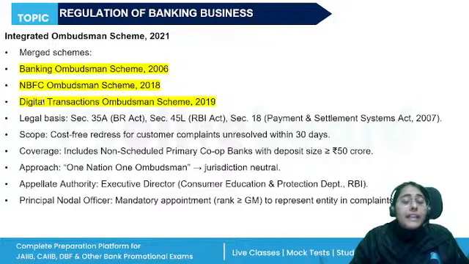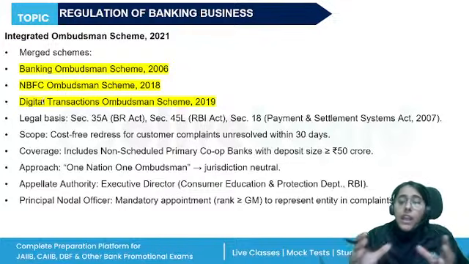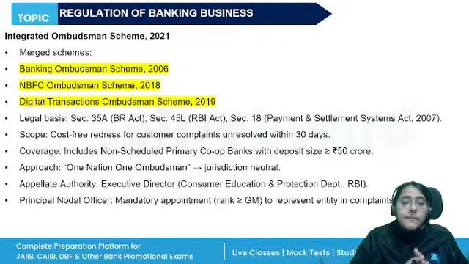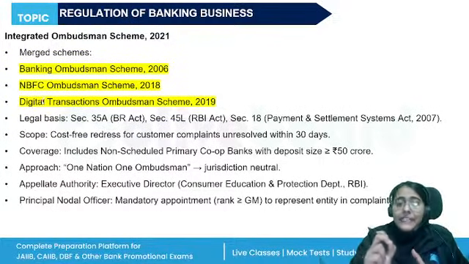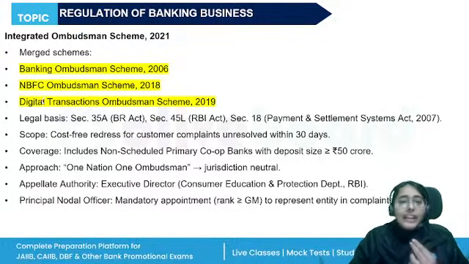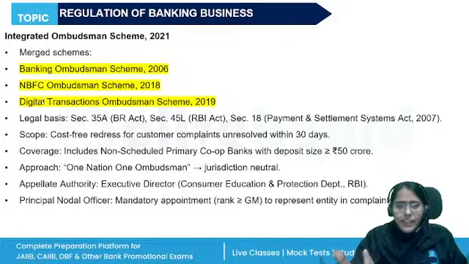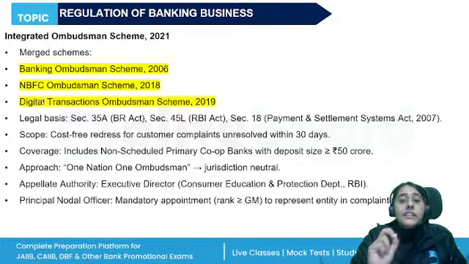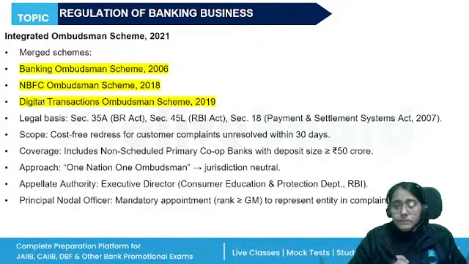Then we have the banking ombudsman scheme. Now we have the integrated ombudsman scheme, the RBI integrated ombudsman scheme. Earlier we had separate ombudsman for the banking system, the Banking Ombudsman Scheme of 1965 by the RBI. We had the ombudsman scheme for the NBFCs, and we had the ombudsman scheme for digital transactions. They were separate. Now they have been merged into the RBI Ombudsman Scheme of 2021.